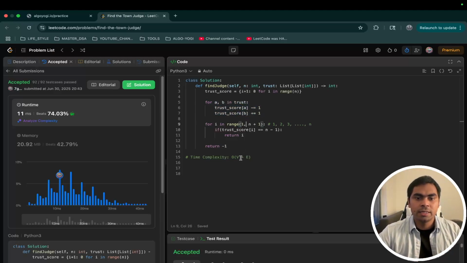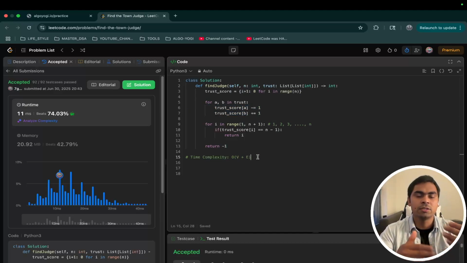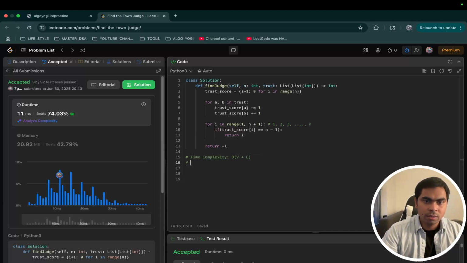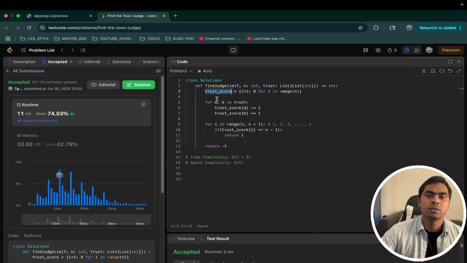So I'm just telling you it's v and e, number of nodes and edges, so that we are following the theory as well. So right now, if some students are watching this video, you would know why this v and e is always there in the theories. It's because of these two: creating or visiting nodes and then visiting the edges. That's what we have done. And then in the space complexity, it will be big O of what? Big O of nodes. That's what we are storing. The number of nodes is the size of our trust score, which is our graph, you can say now.